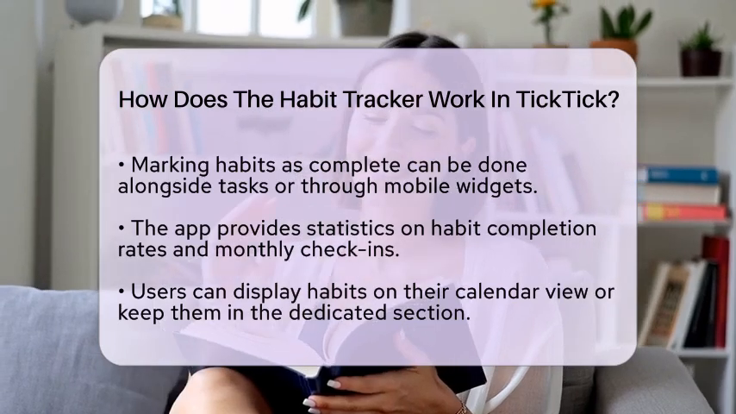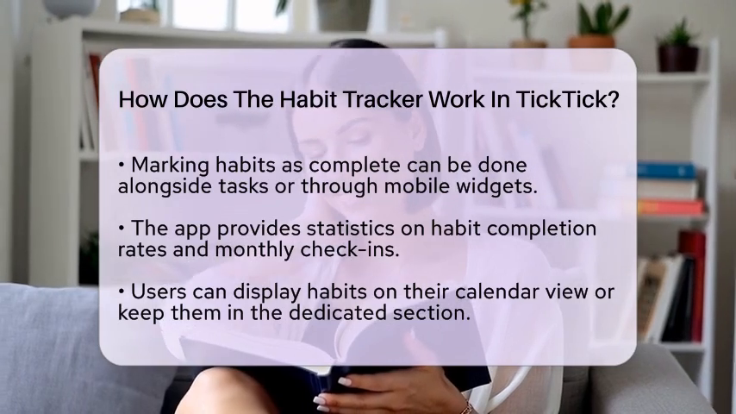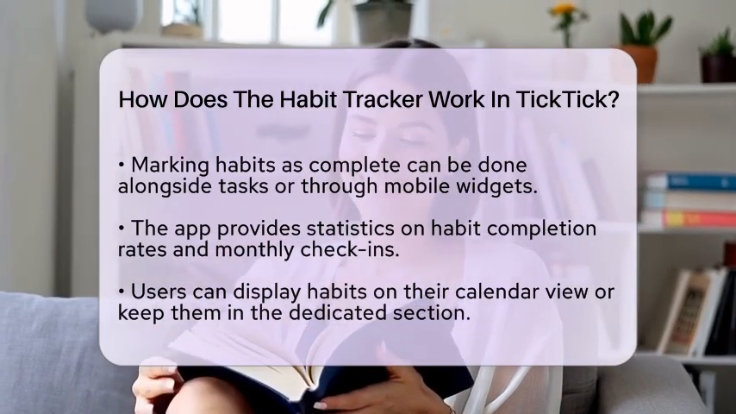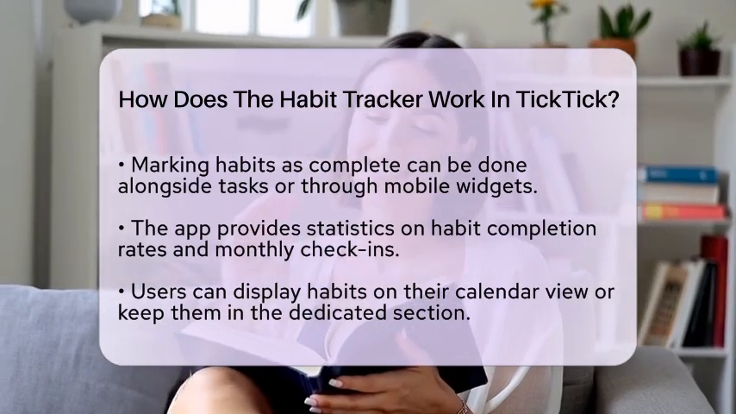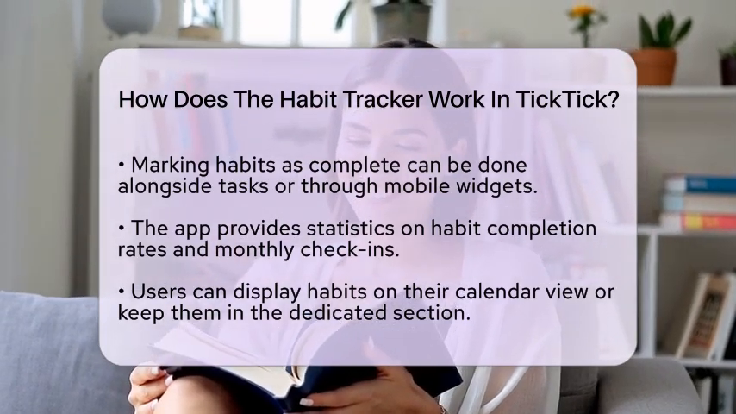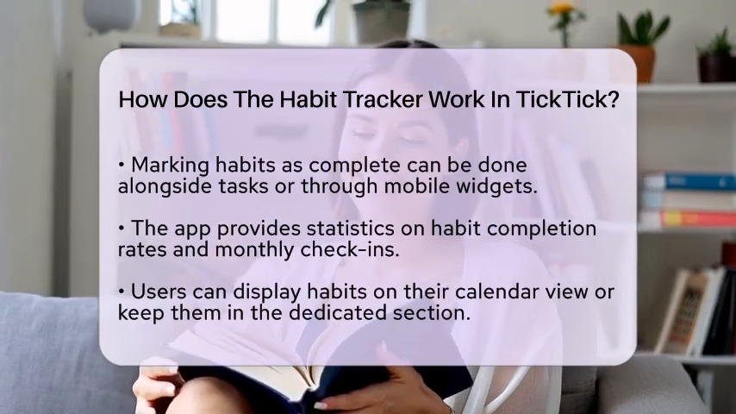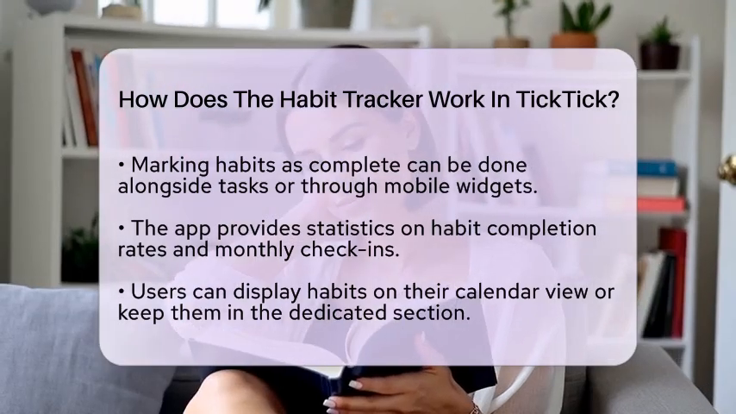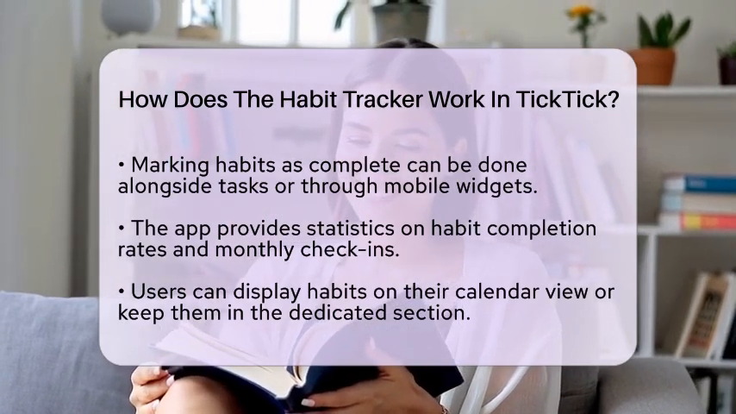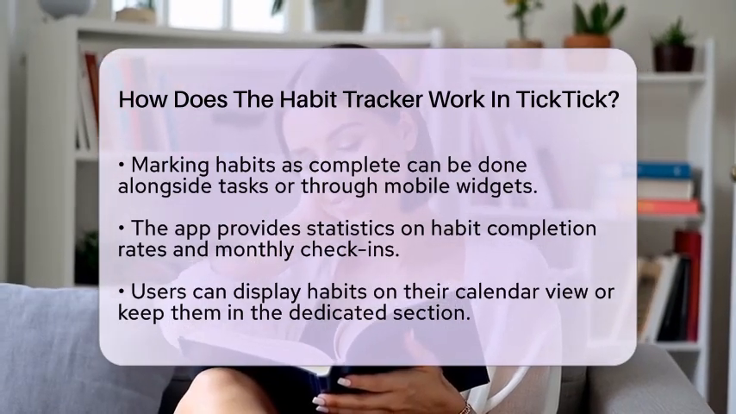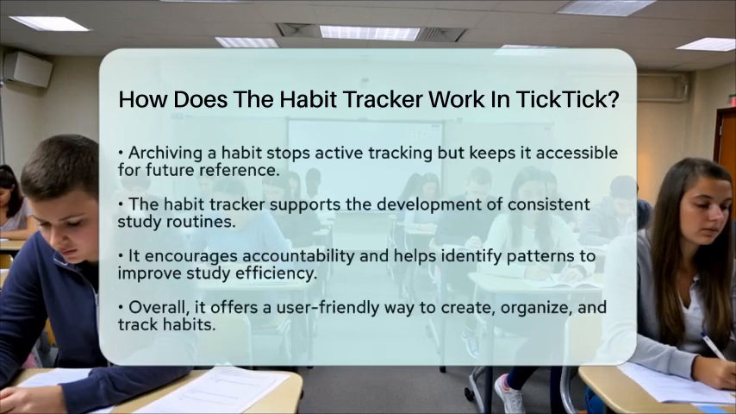If you like to see everything in one place, you can also display your habits on your calendar view. This shows your habits alongside tasks and events. However, some users prefer to keep habits in the dedicated habits section to avoid cluttering their calendar. If you find that a habit is no longer relevant, you can archive it instead of deleting it. Archiving stops active tracking but keeps the habit accessible for future reference.